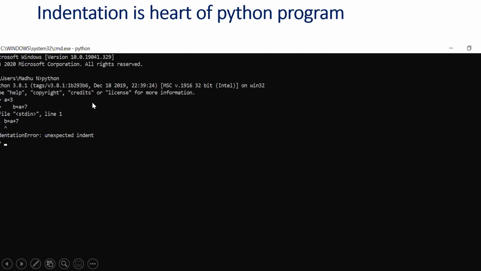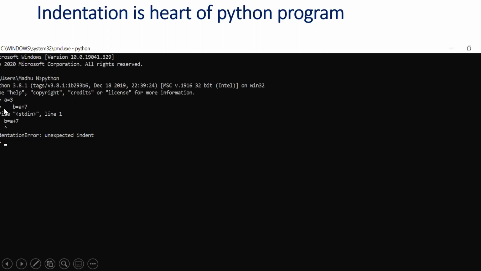Indentation is not new to you. When you use MS Word and write some paragraphs, you use indentation, right? In the same way, Python also has indentation. We'll see this later. So with indentation, basically, you should not use white space before giving the variable.